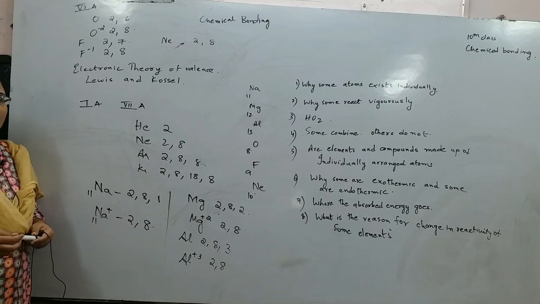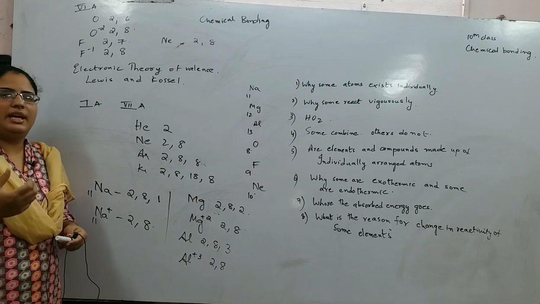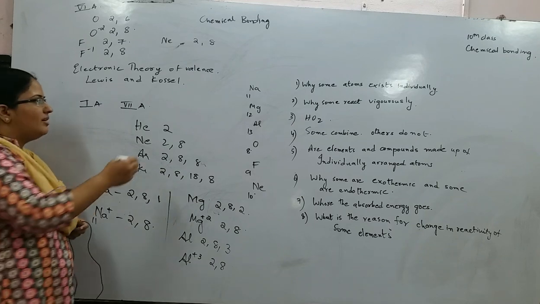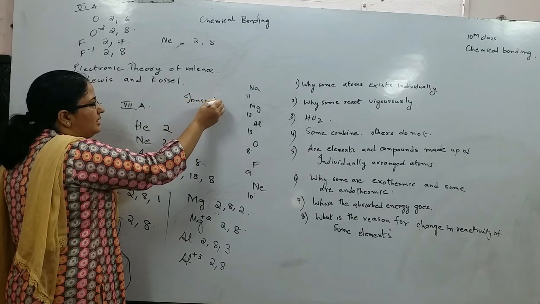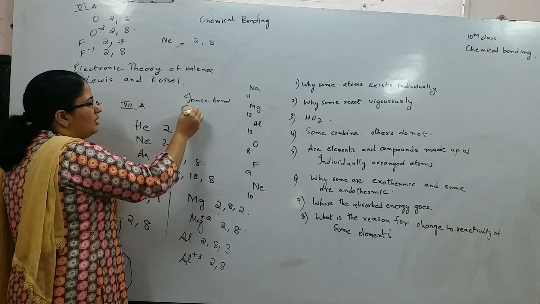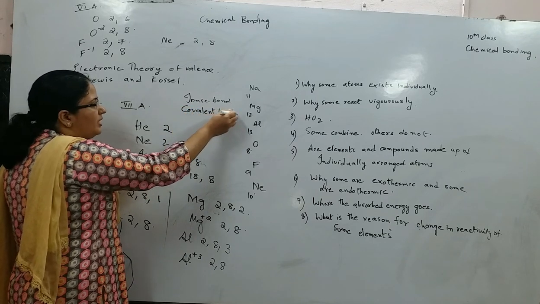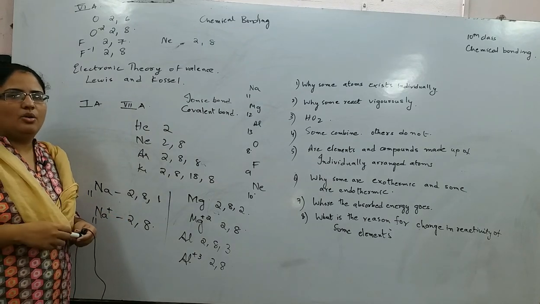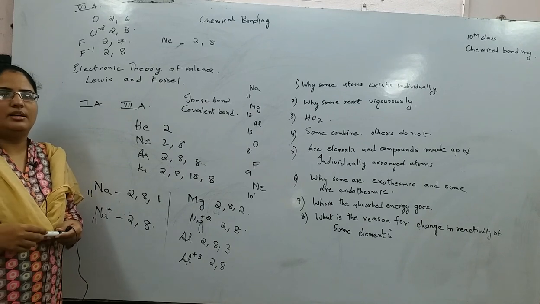As I told you, atoms either lose, gain or share electrons by forming two types of bonds. One is ionic bond, the other is covalent bond. In our next class, we shall discuss ionic bond and covalent bond. That's all for today's class, children. We shall continue in the next class.